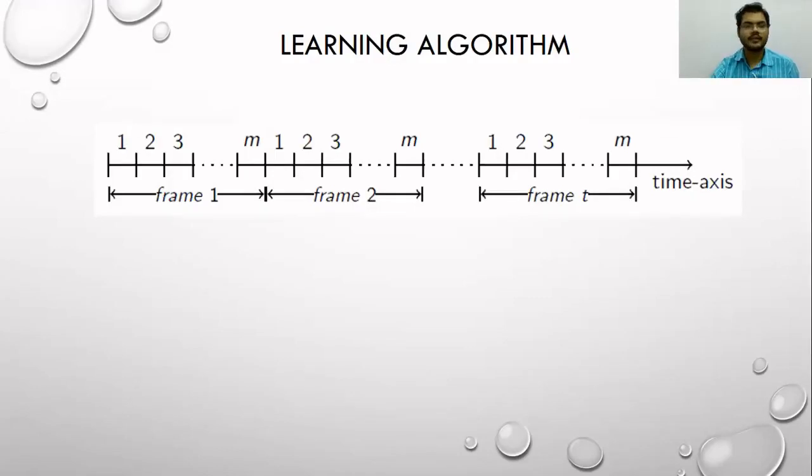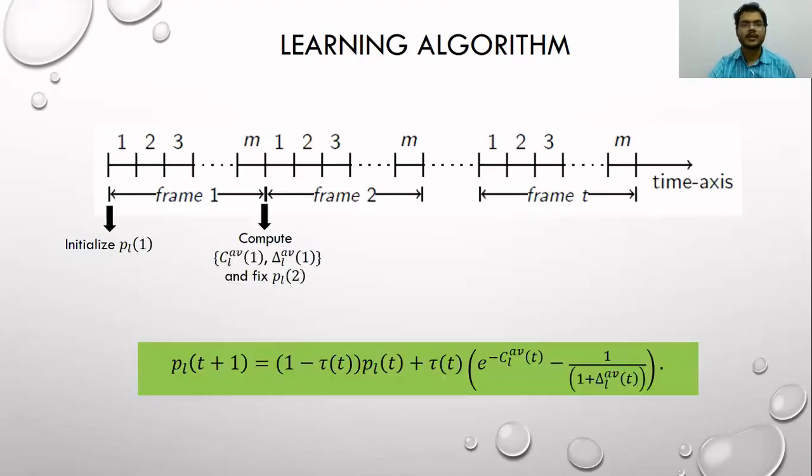Now to start with, we initialize the transmission probability for each node before frame 1 starts. So for node L, we initialize the transmission probability as PL1. Now node L transmits the packet generated in each slot with probability PL1 in frame 1, and at the end of frame 1, we compute the average transmission cost and average age incurred during frame 1, and we use the given expression to calculate the transmission probability for frame 2.